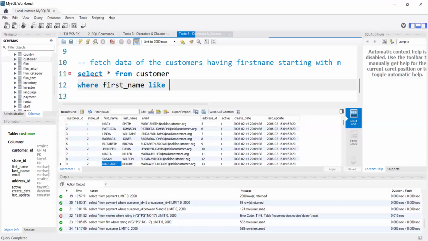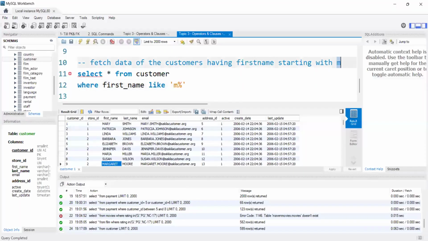Okay, so I'm saying my first name should start with M. So I need to use like operator here, and inside the like operator, I need to use M percentile. See here, what I said, we will use like operator to search any pattern of the data.